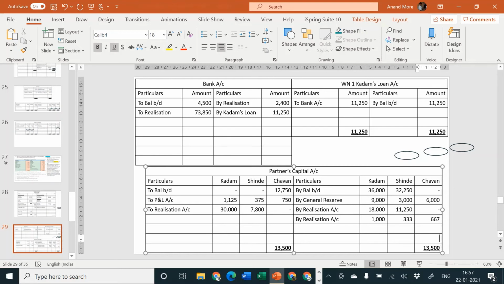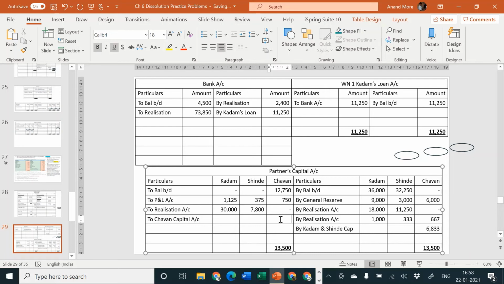From that, let me deduct 6667. So the difference is 6833. Actually, this much money Mr. Chauhan should have brought from his private estate because there is unlimited liability principle. However, the problem is Mr. Chauhan has become insolvent and his private property did not realize anything. So nothing is realized from his estate. This becomes a bad debt, a deficiency for us. It will have to be transferred to other solvent partners in their profit sharing ratio. So it will have to be transferred to Kadam and Shinde. So by Kadam and Shinde capital. And on the debit side, we'll write here to Chauhan capital.